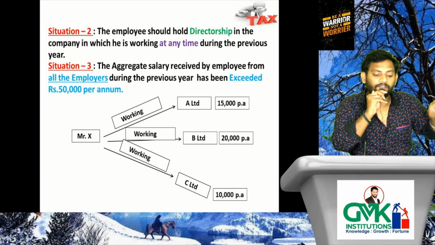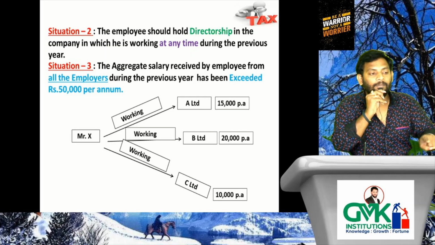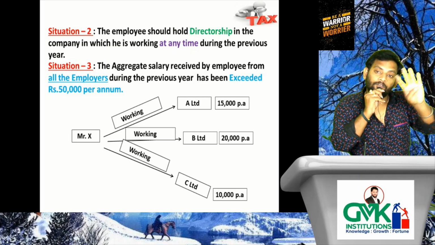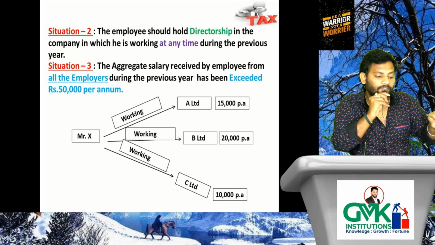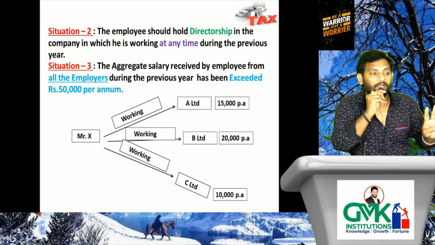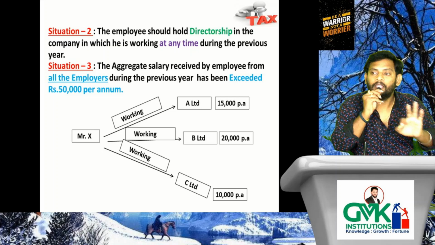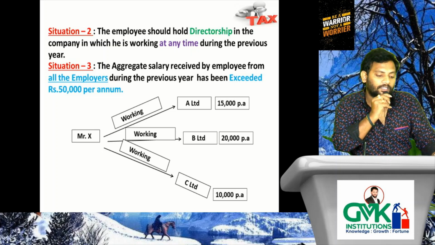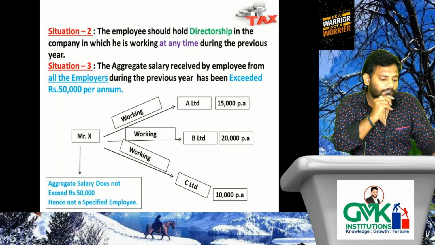In such a case, he shall not be treated as specified employee in A limited, B limited as well as C limited, because first situation, substantial interest, not covered. Second situation, directorship, not covered. Third situation, aggregate salary exceeding 50,000, not covered. Hence he shall not be treated as specified employee. Next case: aggregate salary does not exceed rupees 50,000, hence not a specified employee.